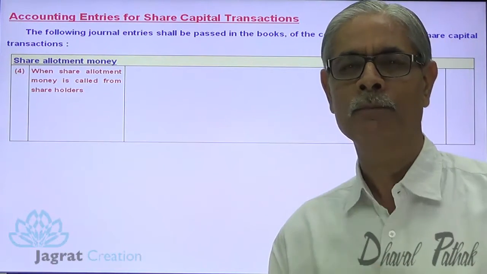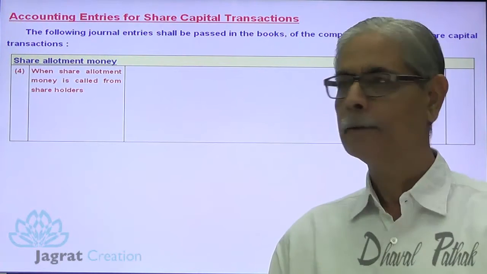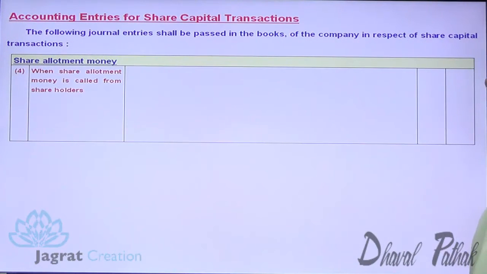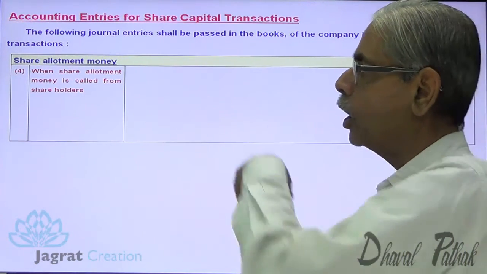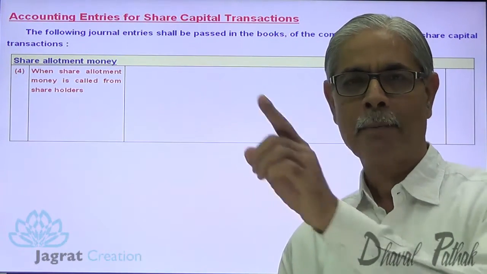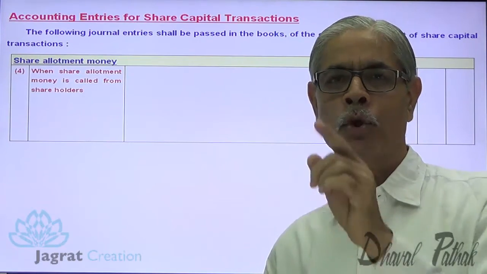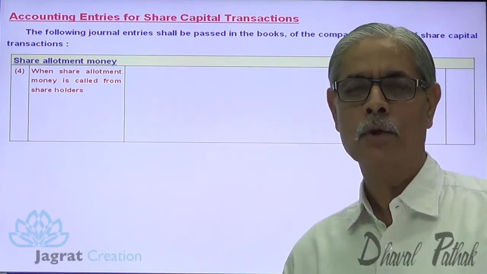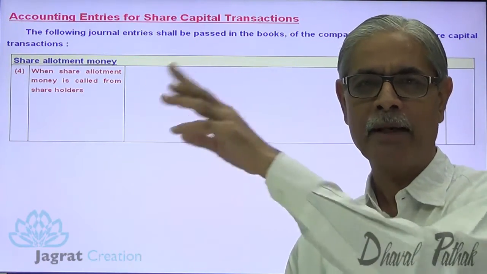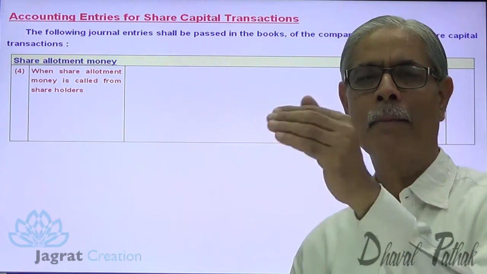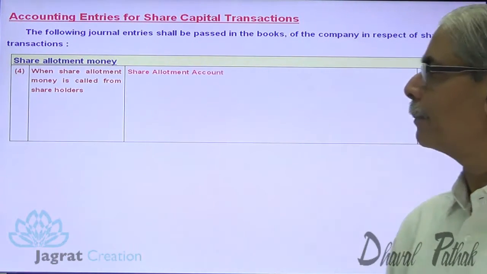When the amount is demanded as a matter of right against share capital, the amount due from members on allotment is debited to equity share allotment account, and the amount stands credited to equity share capital account.